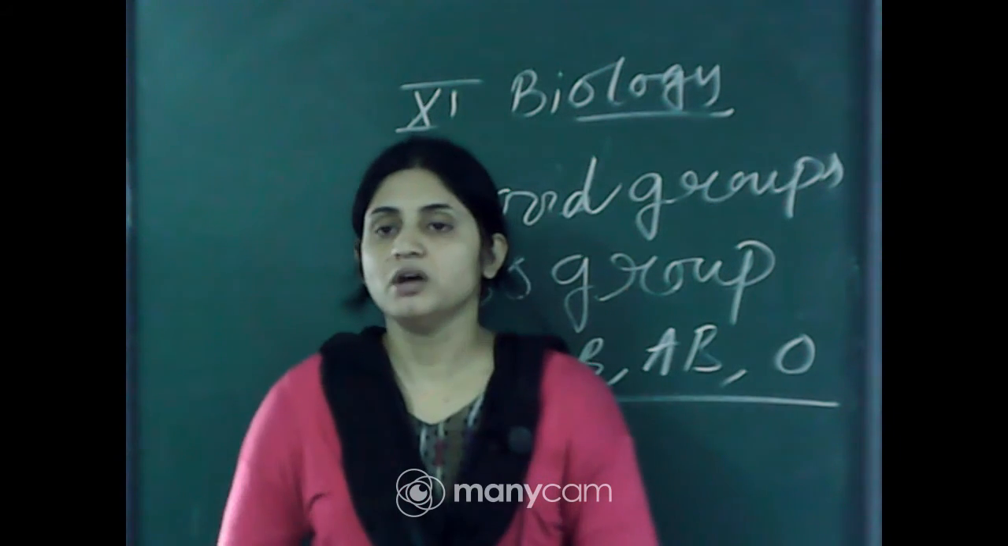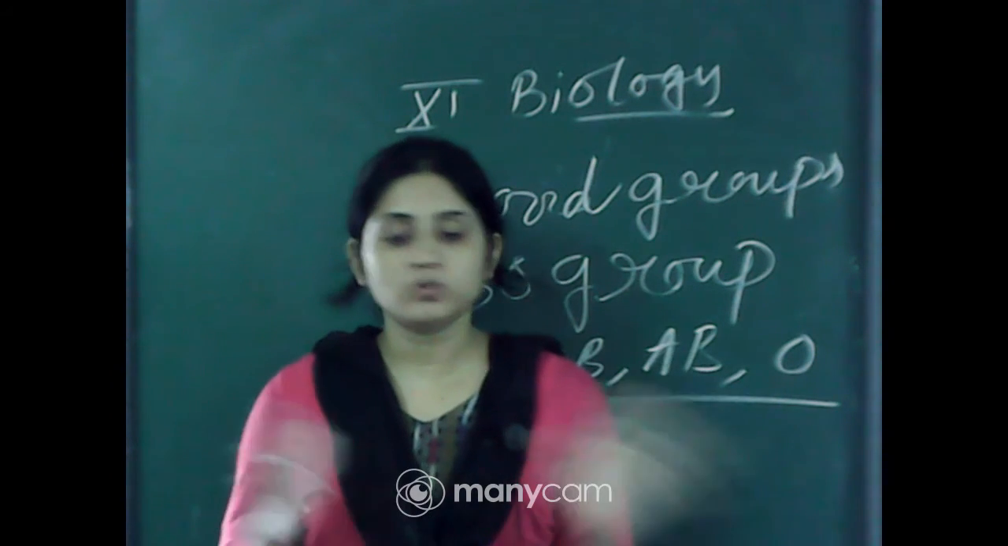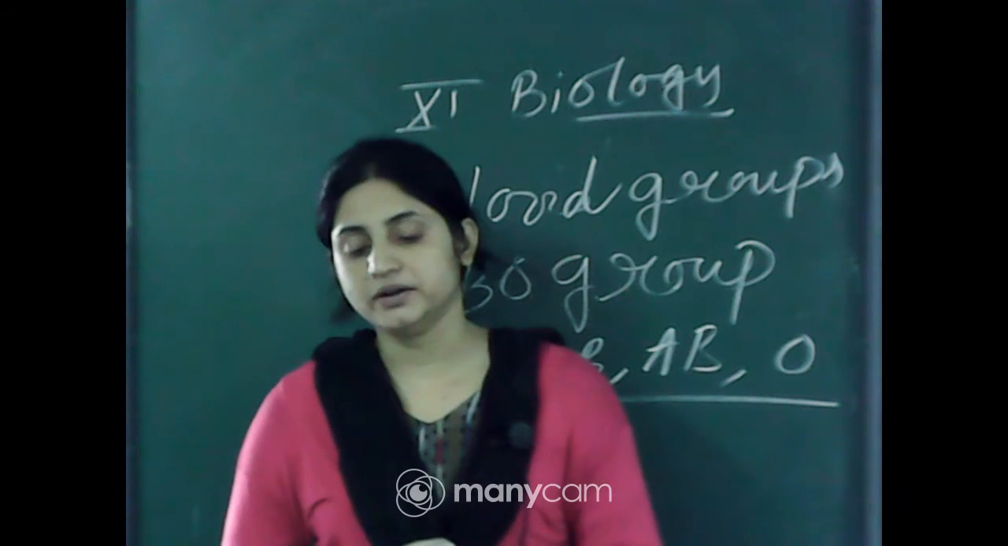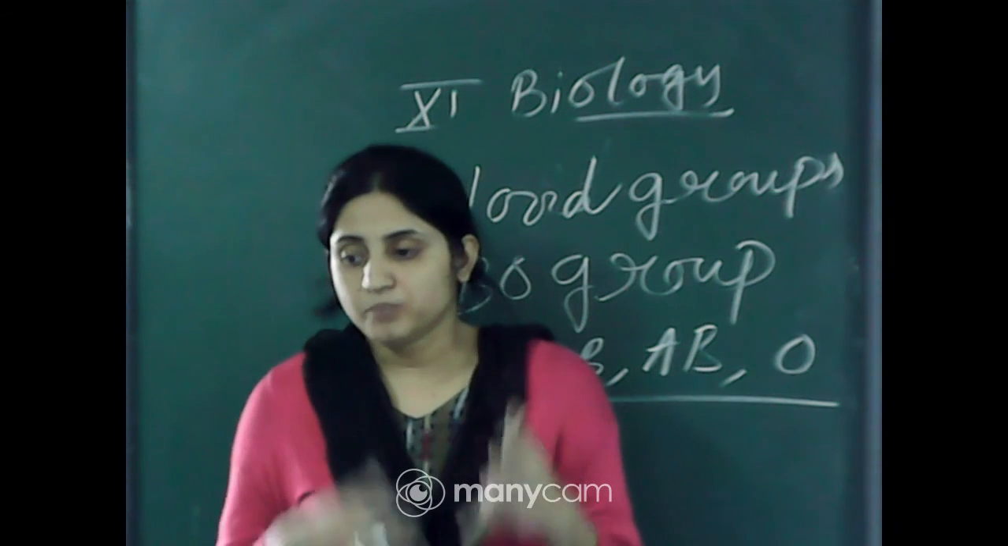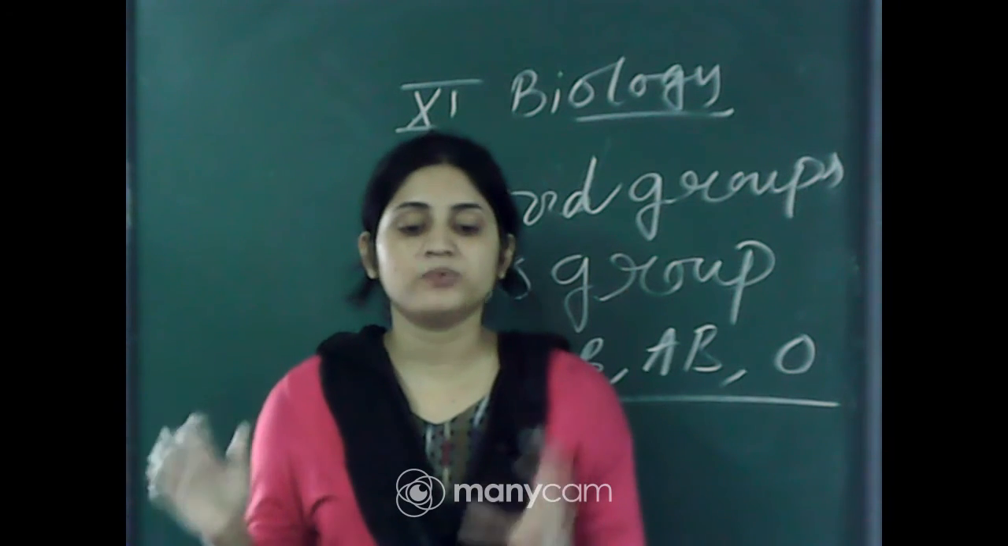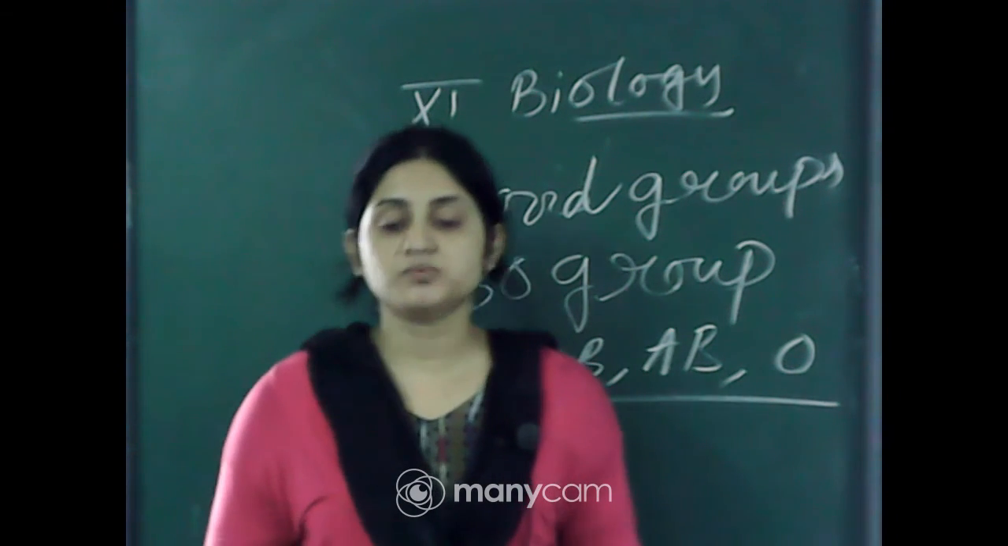20% are the rare group. So there is no problem with a positive or negative group, but fewer people have the negative group. That is problematic: when anybody with a negative blood group is injured, they cannot find a donor. So that's why it is problematic.